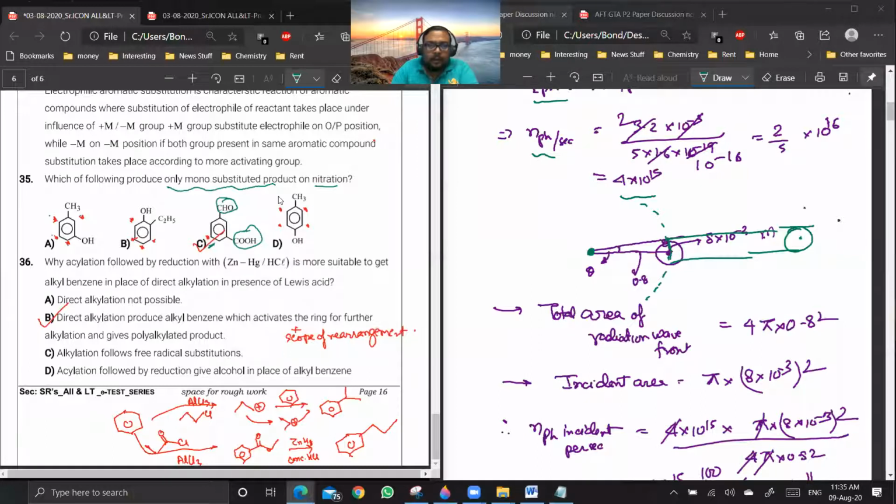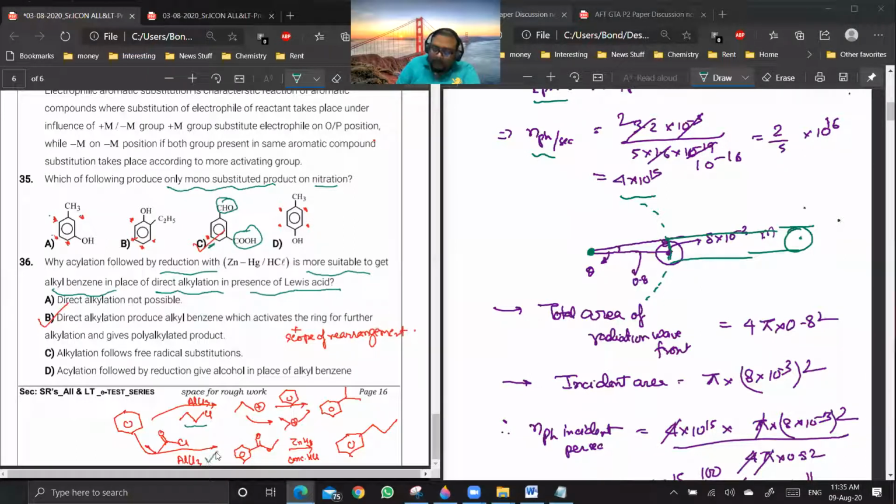Yes, sir. 36 is simple. You see, acylation followed by reduction is more suitable for preparing alkyl benzene than direct alkylation in presence of a Lewis acid. So basically, suppose you are having n-propyl chloride, CH3CH2CH2Cl, and you are having CH3CH2COCl.